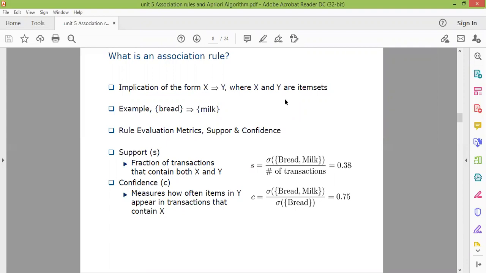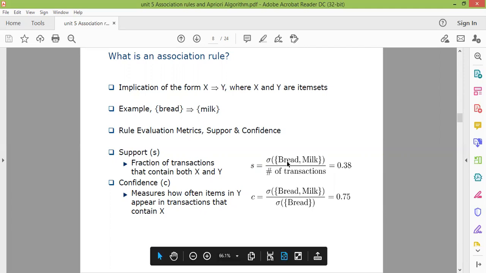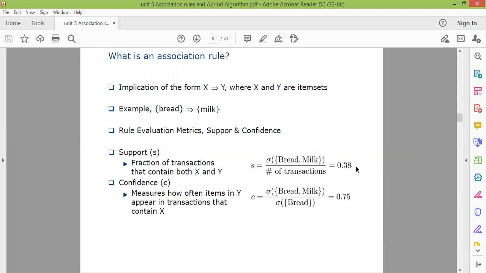So what is support? Support is the fraction of transactions that contain both x and y. As I already told, the value of support is the support count divided by the total number of transactions. If you talk about bread and milk and the total number of transactions, the value comes out to be 0.38. And what is confidence?